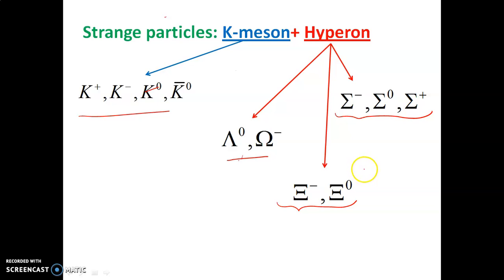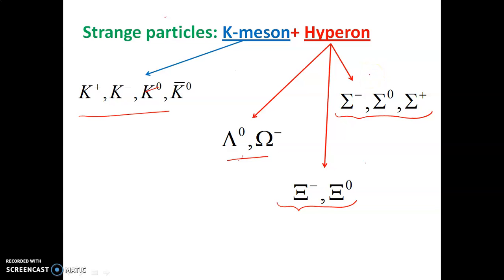So these are different types of K mesons, and these are called the hyperons. They are together called strange particles. Now if someone asks you what the strange particles are, you can write a note from that chart itself. So what are the strange particles?